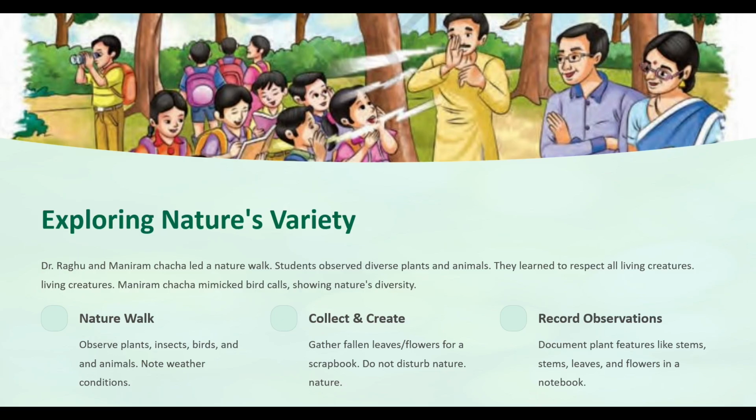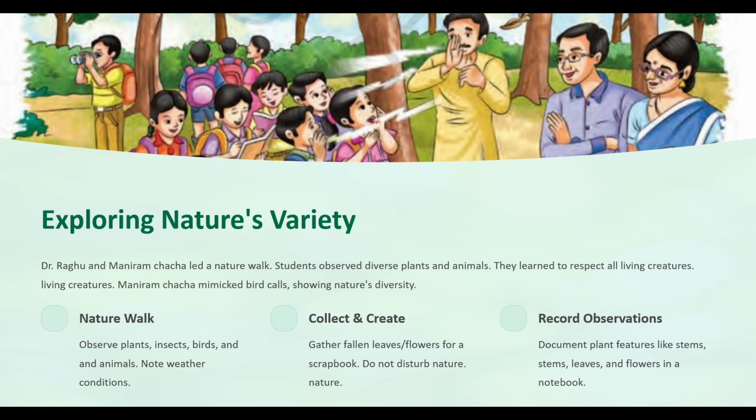Dr. Raghu and Maniram Chacha led a nature walk. Students observed diverse plants and animals. They learned to respect all living creatures. Sorry, there's a mistake in this PPT. I'm so sorry for that. Maniram Chacha mimicked birds, showing nature's diversity.